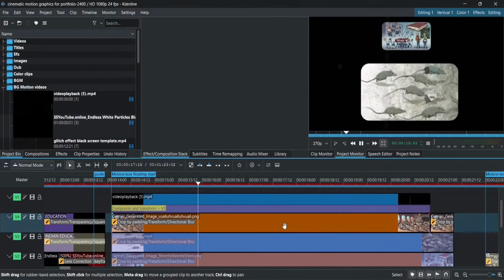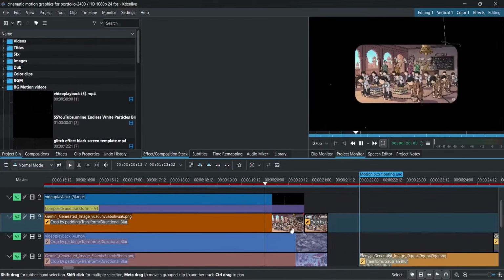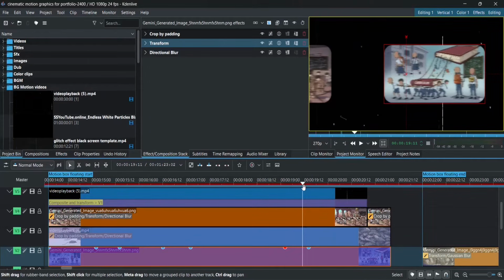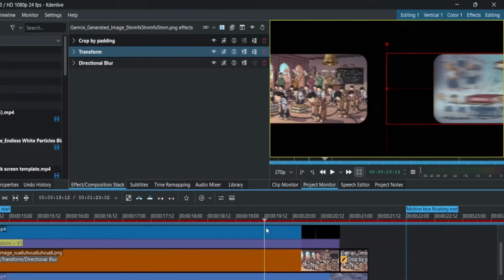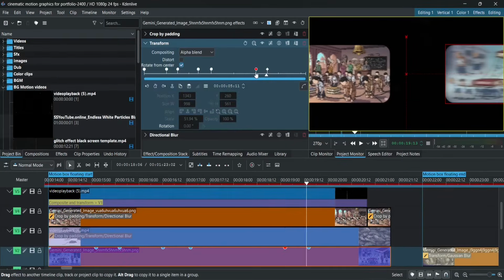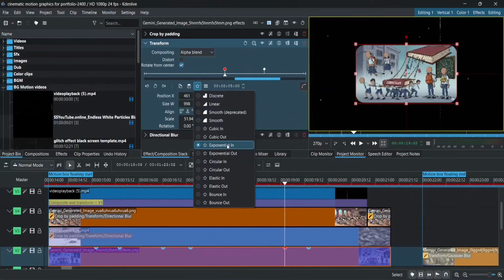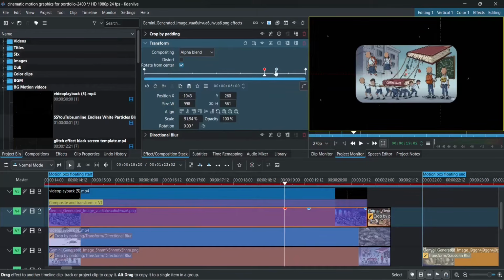Then finally, you will see these 2 images also coming into sight, which is, again, nothing but just repeating old tricks. And if you have learned everything nicely so far, then I don't think I need to explain these 2 clips in detail. But yeah, I will still give you a simple tip that can answer your probable question. Your question might be how the distance between these 2 clips stays the same throughout the sliding animation. It's nothing but this. For the frames, the first clip is sliding away from 5 to 512. At the same time, the second clip is animated to come into sight with the same exponential in. That's all.